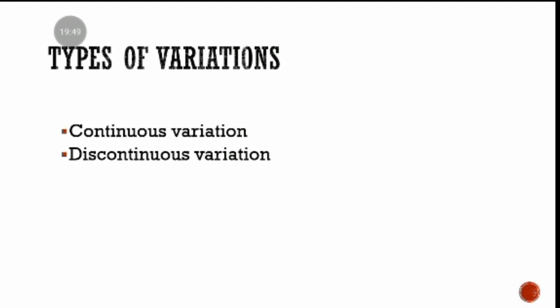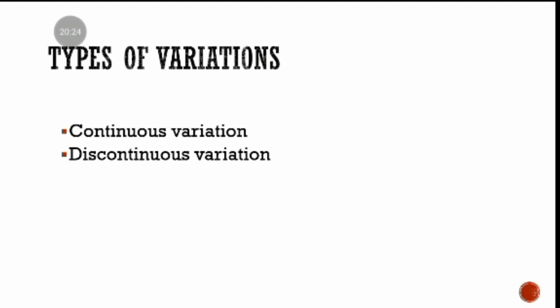Variations are grossly divided into two types. You can have continuous variation and discontinuous variation. Okay, now I'm going to explain what these two terms mean. Before we proceed, what do you think we mean when we say continuous variation? And what do you think we mean when we say discontinuous variation? You have 5 seconds, or you can pause the video to answer that question, and then you can proceed. I'll start with discontinuous variation.